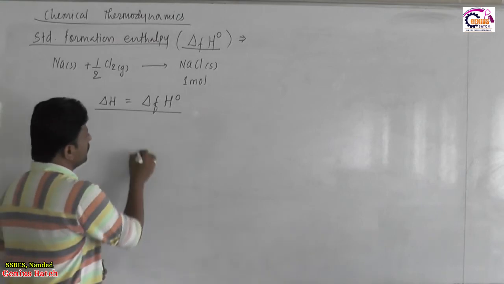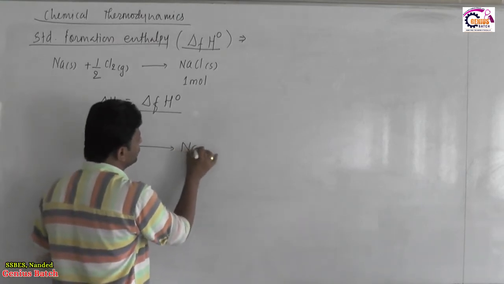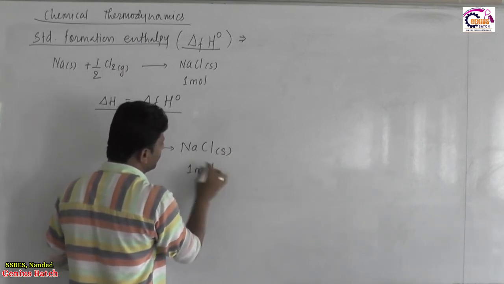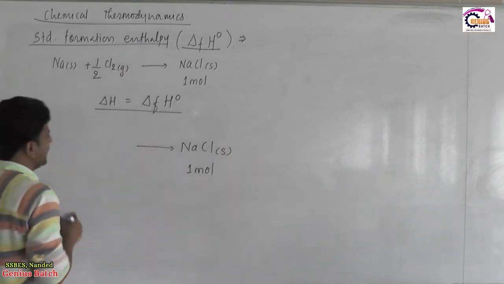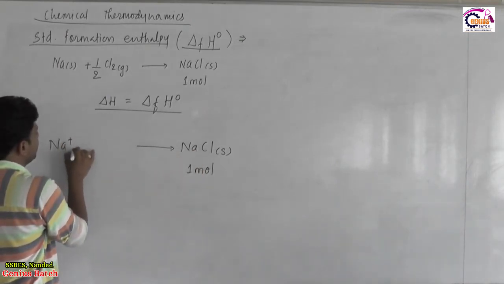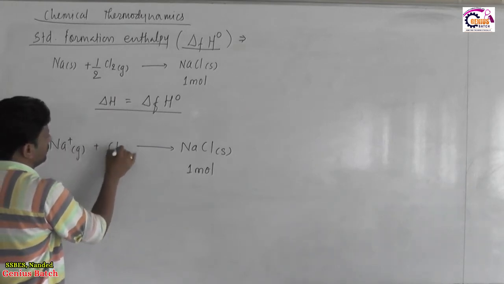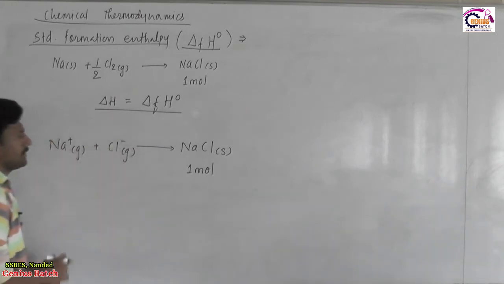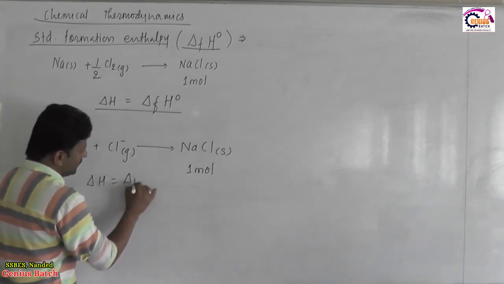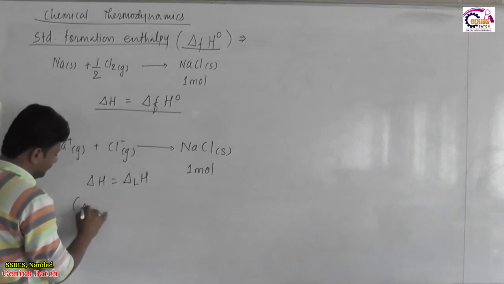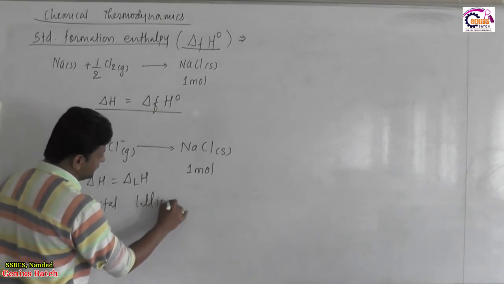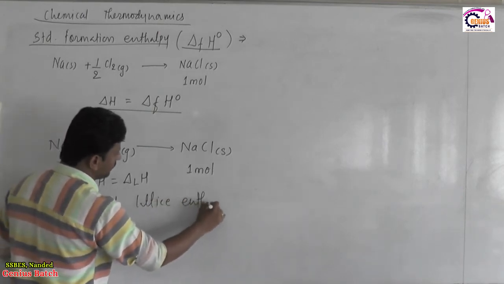When 1 mole of a crystalline solid is obtained from its constituent ions which are present in their gaseous state, then the corresponding enthalpy change is called the crystal lattice enthalpy.